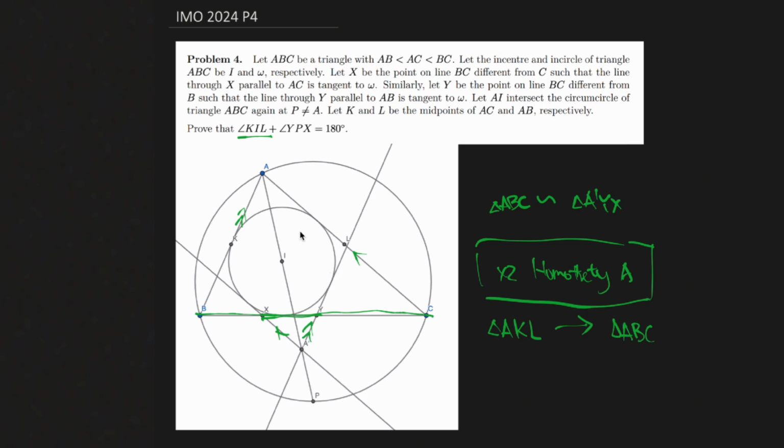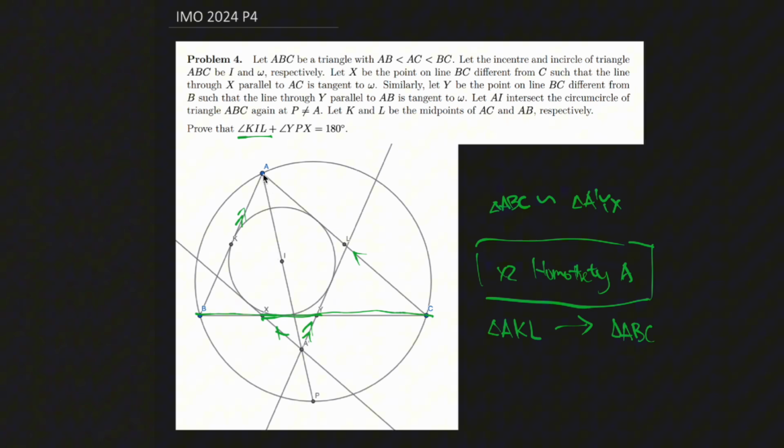So there are two parts in proving this, which is first that A, I, A prime are collinear, and then we have to prove that AI to AA prime is 1 to 2. That way it would actually go there under the homothety. So let's first work on the first step, which is proving that AI and AA prime are collinear.